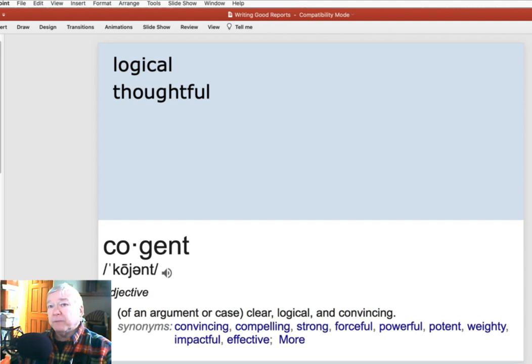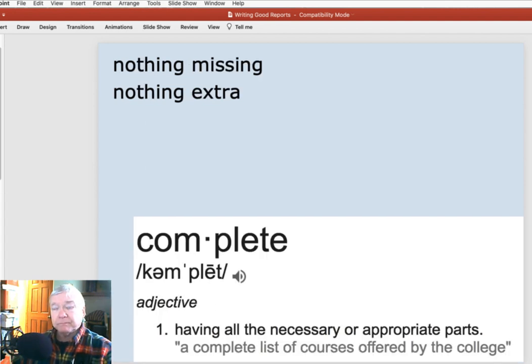You want it to be logical, and you want to think through what you're writing, and then again, as you edit it and look through it, making sure each aspect of it is thoughtful and logical. And you want it to be complete, and yet without anything extra. So nothing is missing, nothing extra. I call that Goldilocks writing. Not too much, not too little, just right.